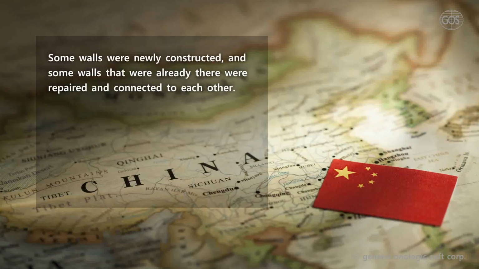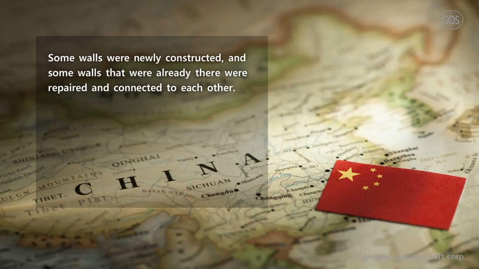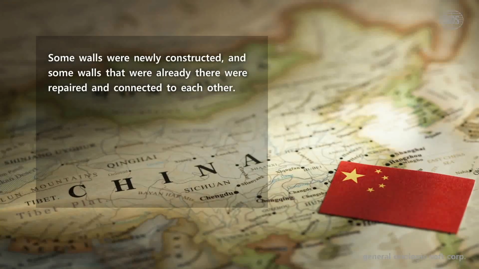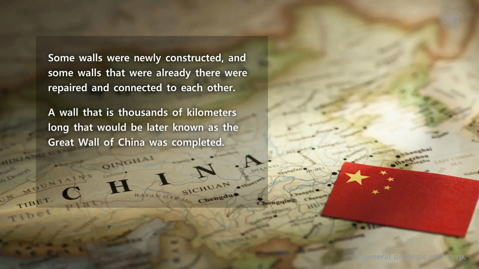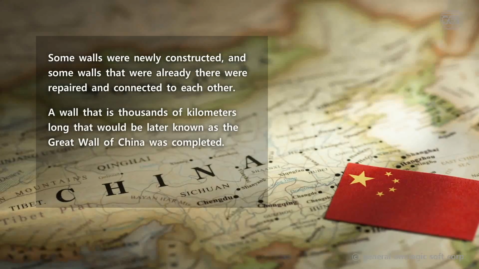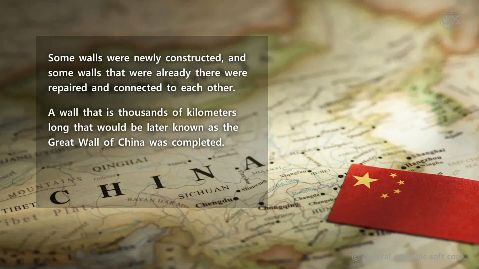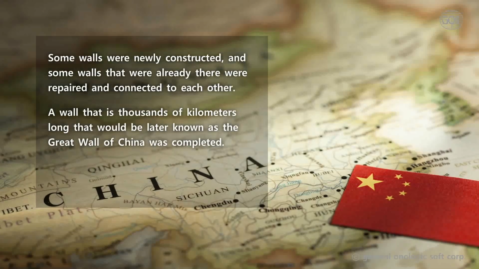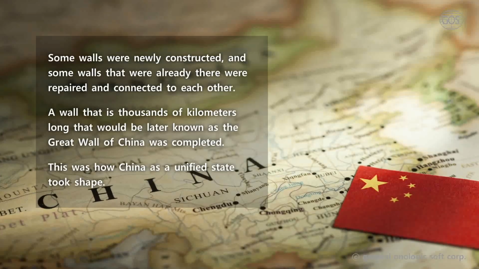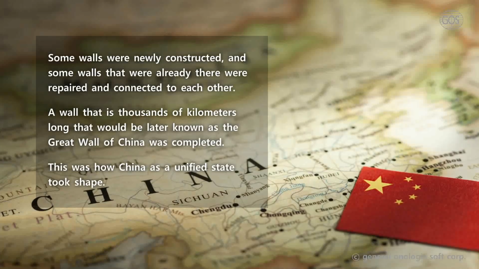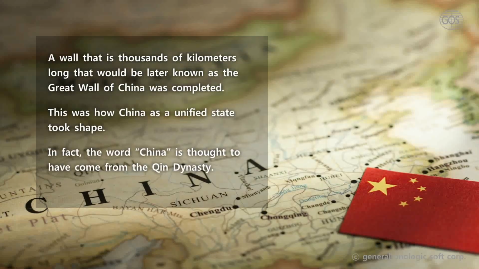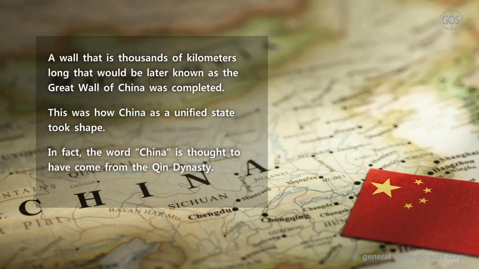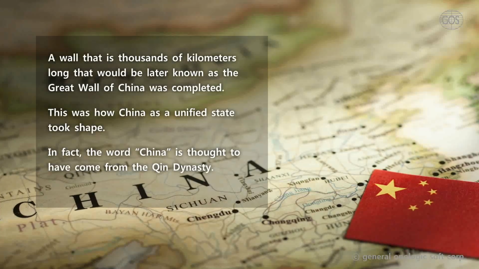Some walls were newly constructed, and some walls that were already there were repaired and connected to each other. A wall that is thousands of kilometers long, which would later be known as the Great Wall of China, was completed. This was how China as a unified state took shape. In fact, the word China is thought to have come from the Qin dynasty.